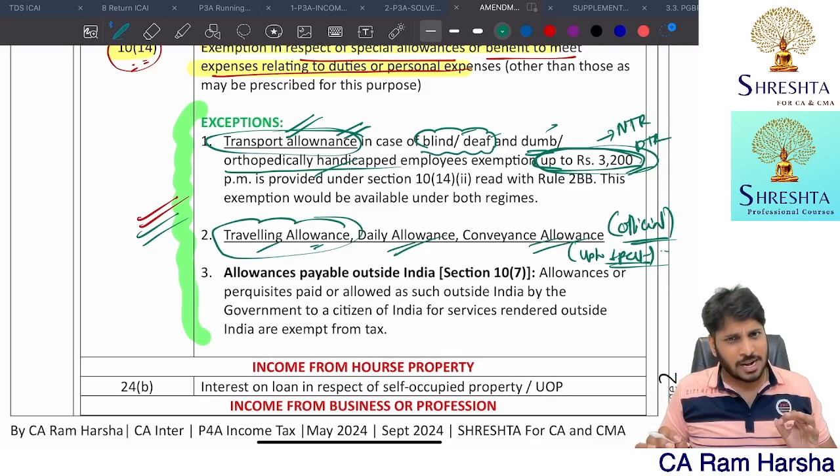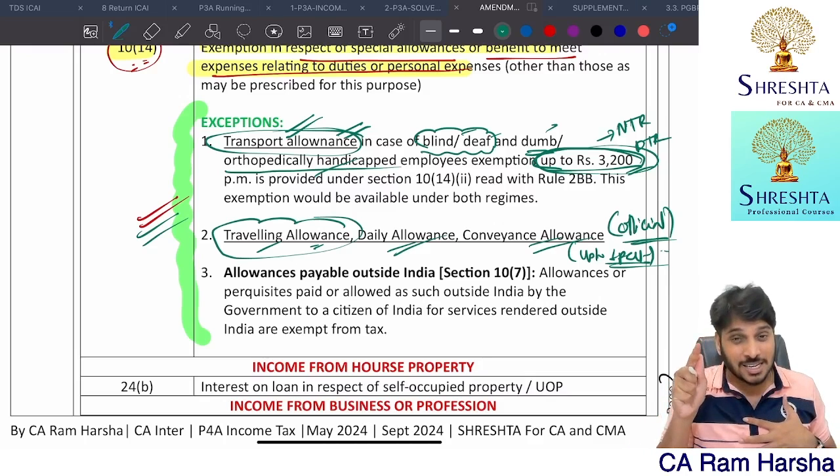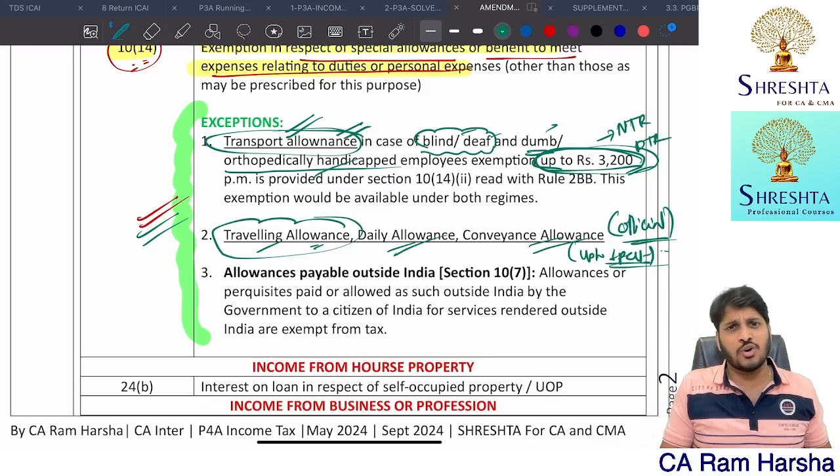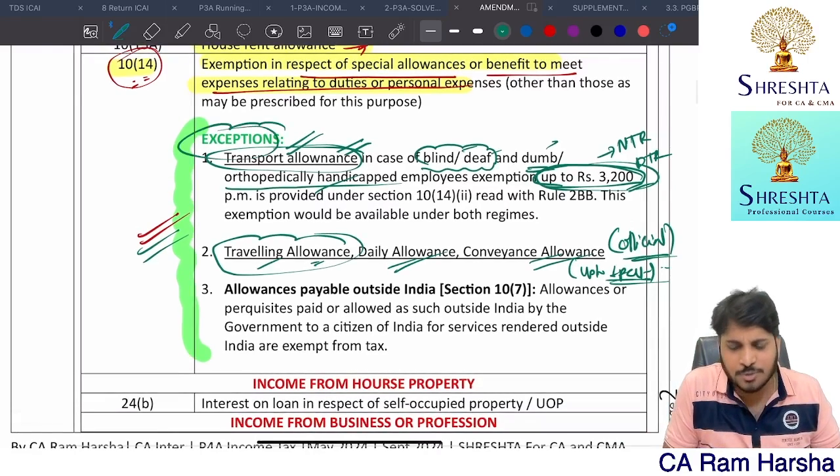Can this exemption be claimed by someone who is declaring under default tax regime? Absolutely, he can claim. That's why I called this an exception.